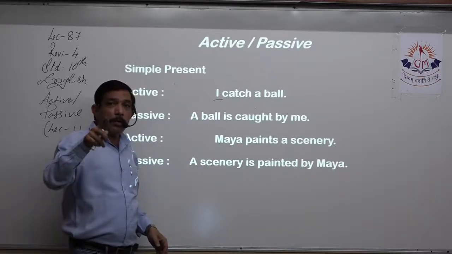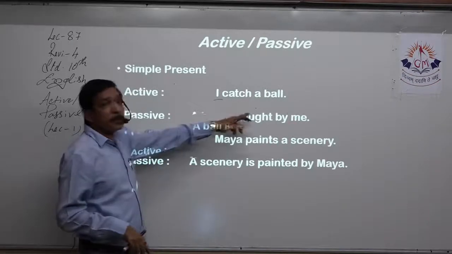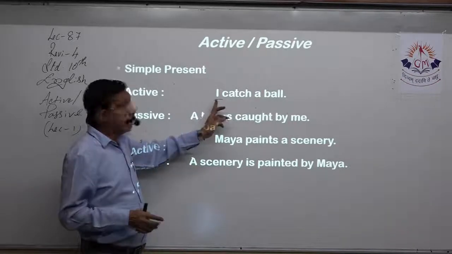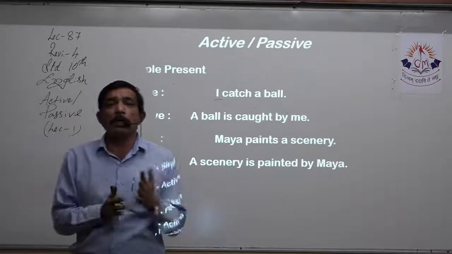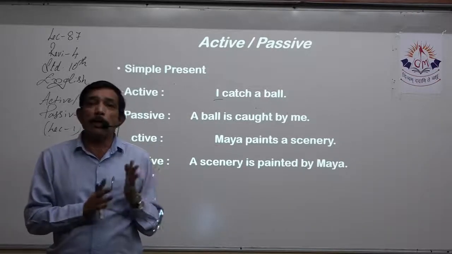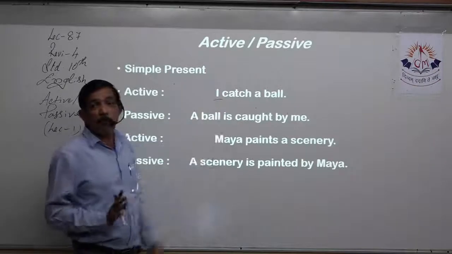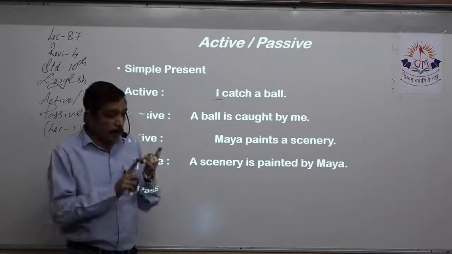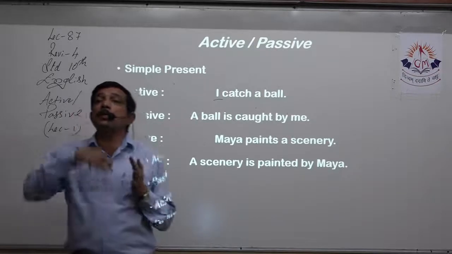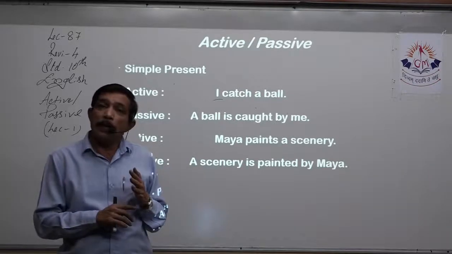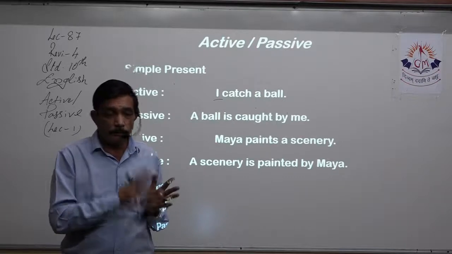Second person, you singular, second person, you plural. You catch a ball, plural, you all. That means you catch a ball. So for first person, second person, whichever, singular or plural, the verb remains in the base form. As soon as I say third person, he catches a ball, she catches a ball, it catches a ball. And third person plural, they. What will happen? Catches a ball? No, they catch a ball. Right?